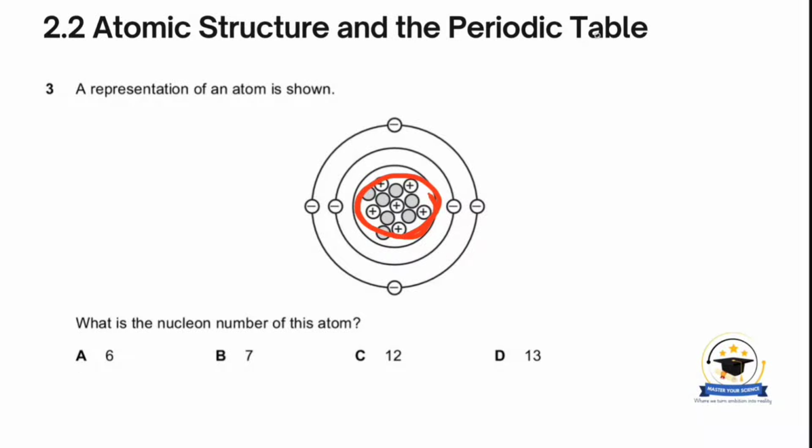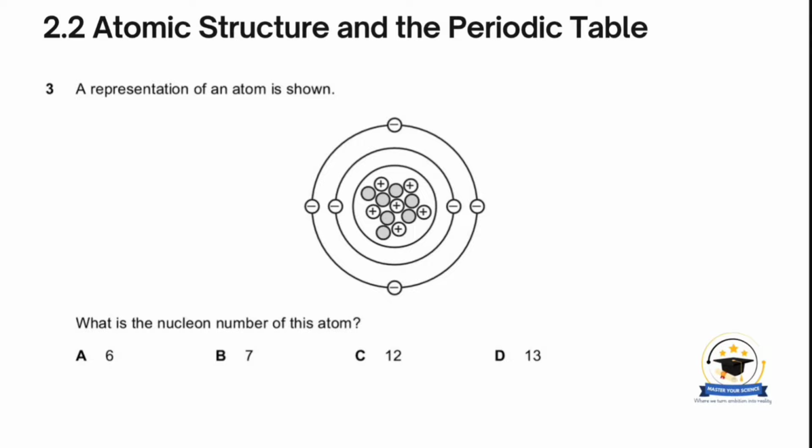So in this representation, we would have our electrons. These are all electrons, and they are shown as negative charges because electrons are negatively charged while protons are positively charged. Neutrons are neutral, they have no charge.